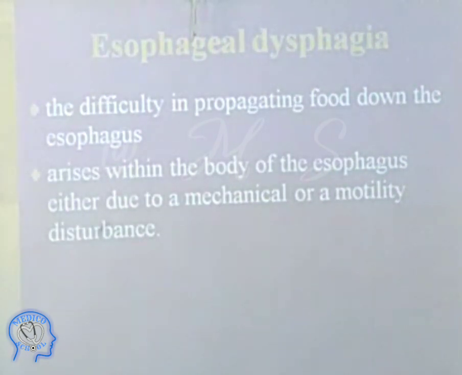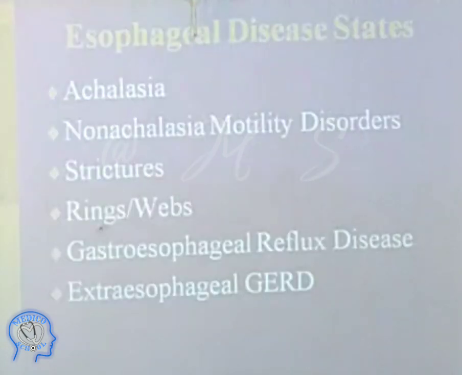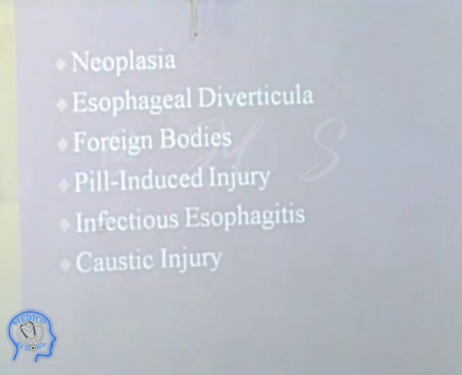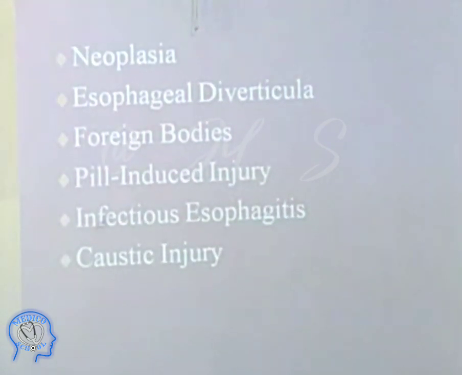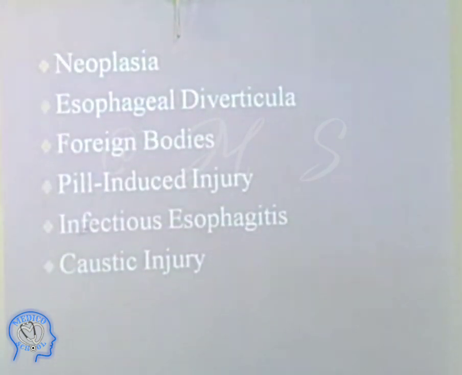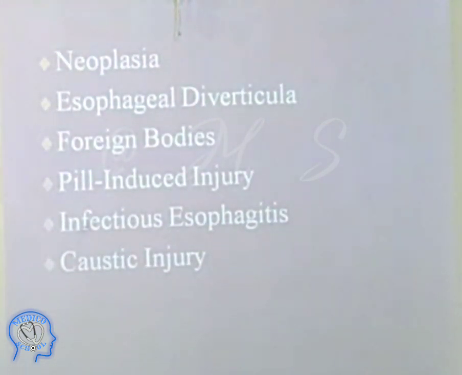So this is the difficulty in propelling the food from the esophagus. It arises in the body of the esophagus, either due to a mechanical or a motility disorder. Now these are the diseases which cause the obstruction. We have achalasia, non-achalasia motility disorders, strictures, webs, gastroesophageal reflux disease, and extra-esophageal reflux disease. Neoplasm, esophageal diverticula, foreign bodies, pill-induced injuries, infectious esophagitis, and gastric injuries.